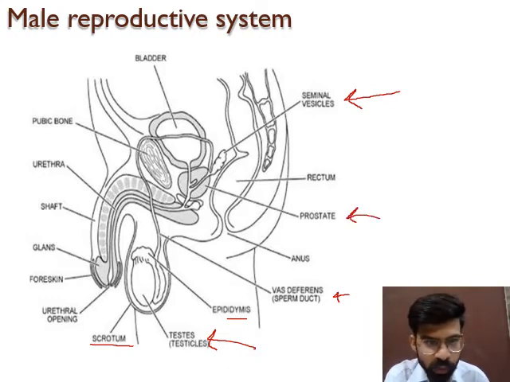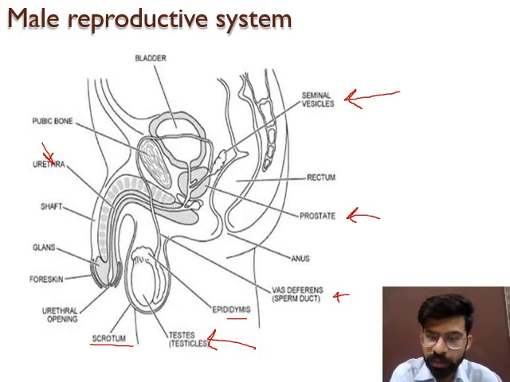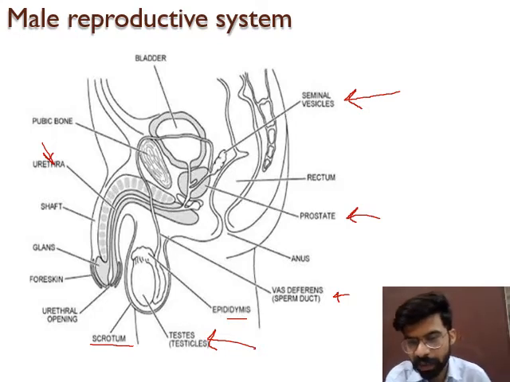Then this tube joins with the structure known as the urethra, and then there is the external genitalia, and through the external genitalia the sperms, or male gametes, move outside the body. These are some components of the male reproductive system which we will discuss in detail in the next slide.